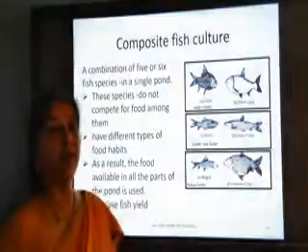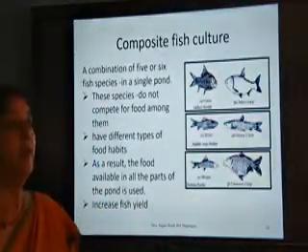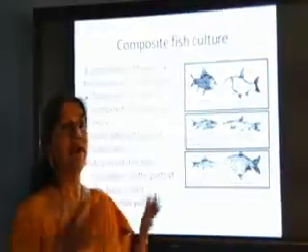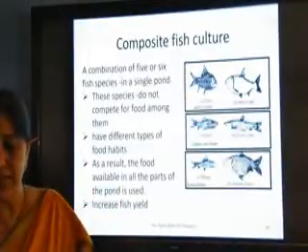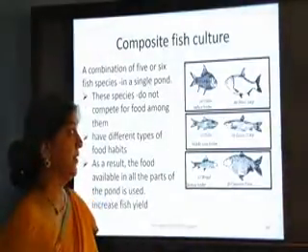Now let us see what is composite fish culture. In inland fisheries, in a single pond, when 5 or 6 species are reared, they can be reared in the same pond.